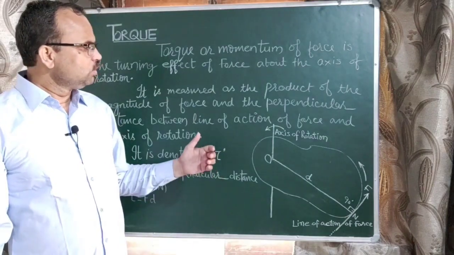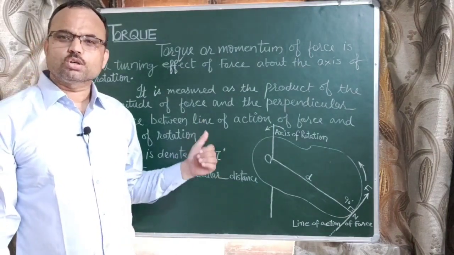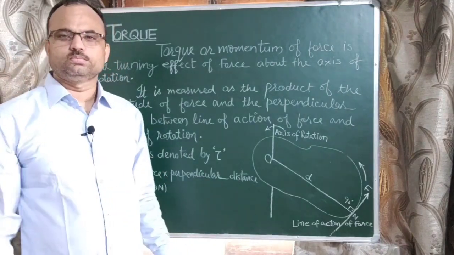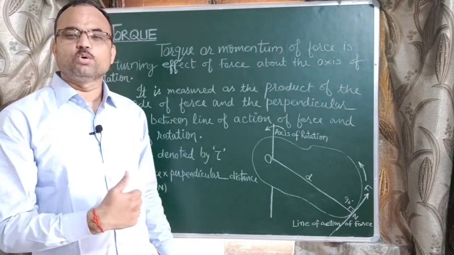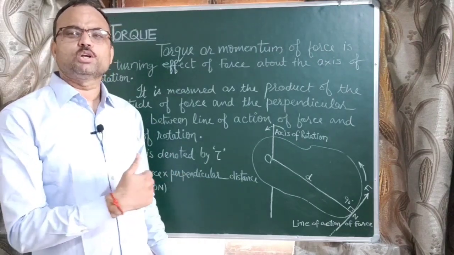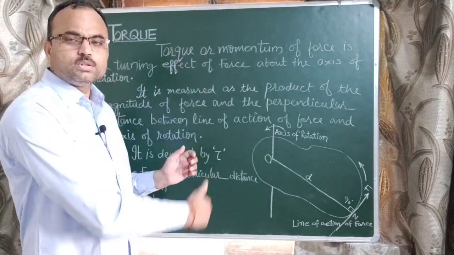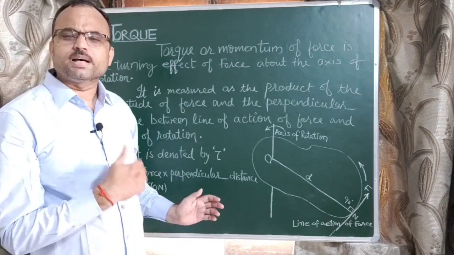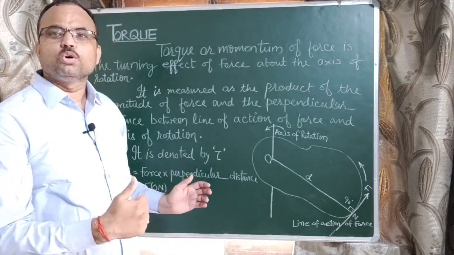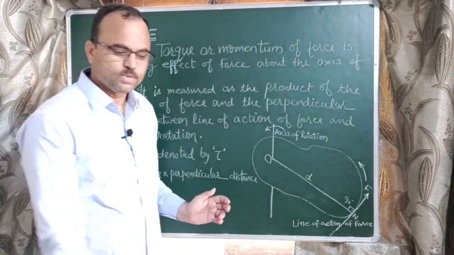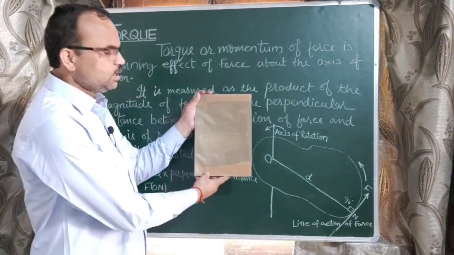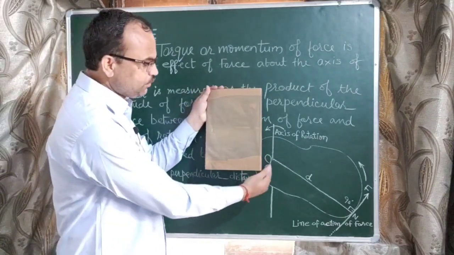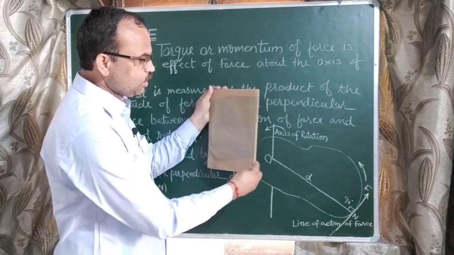Now we try to understand this torque with a suitable example. Suppose when we open a door, we apply a force. After applying a force on the door, the door turns about the hinge, about that vertical axis. So what is the direction of torque in opening the door or in closing the door? Suppose this is the door. Now we open the door like this, means we apply the force in this direction, then the body rotates like this.